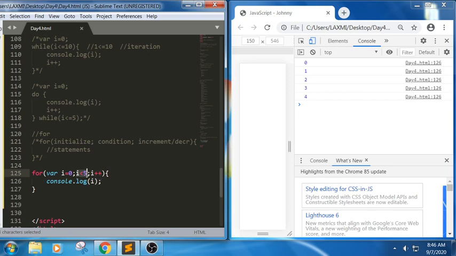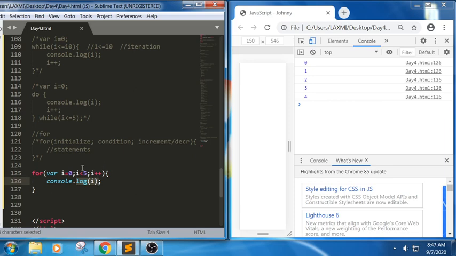Again it will try to check the condition, what is it now, 1 less than 5. Yes, so the condition has met, so it will try to print 1. Again it will try to increment here, that is I plus plus. What will be the value now? 2. Again it will try to check 2 less than 5. Yes, the condition is true, so it will try to print 2. Again for 3 less than 5, console.log of 3.